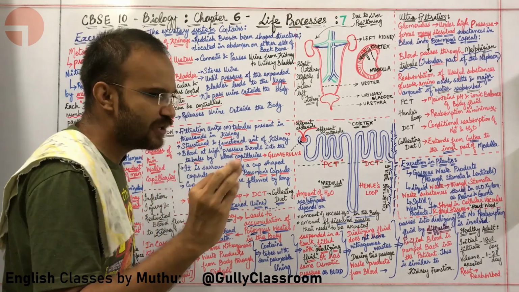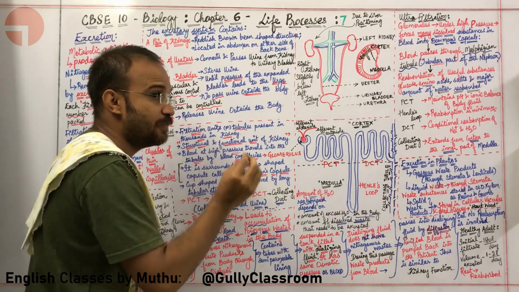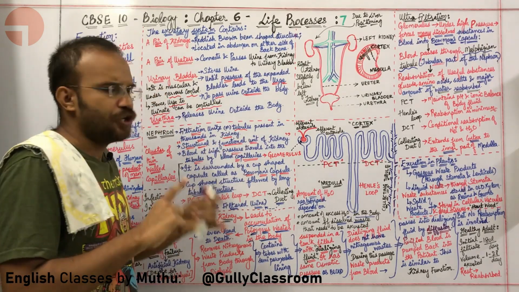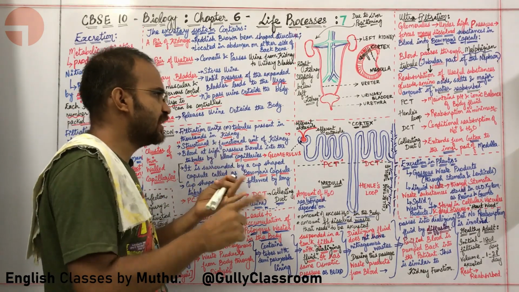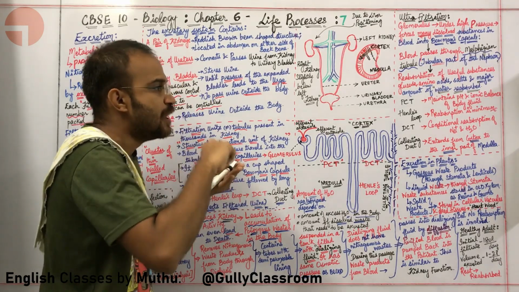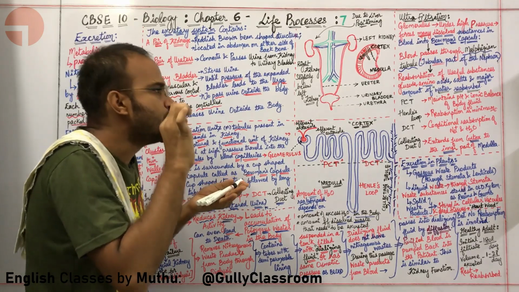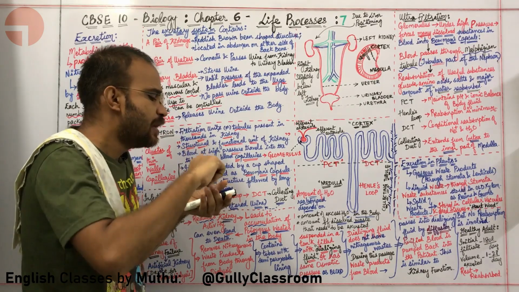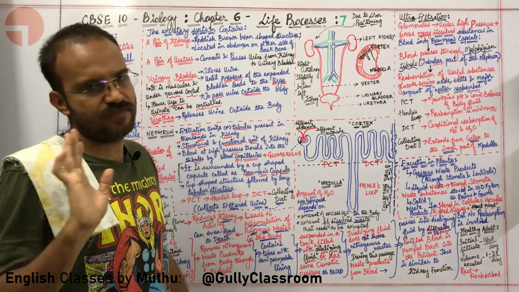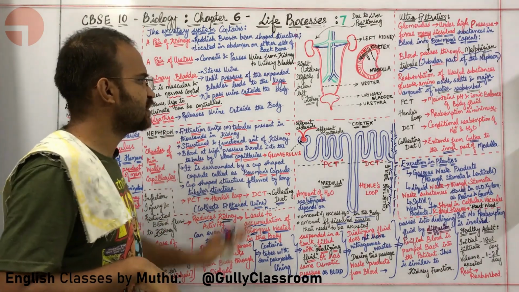So what are the 5 major points where the kidney is helping us to stay alive, or the major functions of the kidney? It removes excess water, osmoregulation, nitrogenous waste materials are sent out of the body in the form of urine, maintains a constant amount of plasma in the blood, maintains the pH of the body. Finally, it helps in homeostasis. Right, sir. I am fine with the functions.